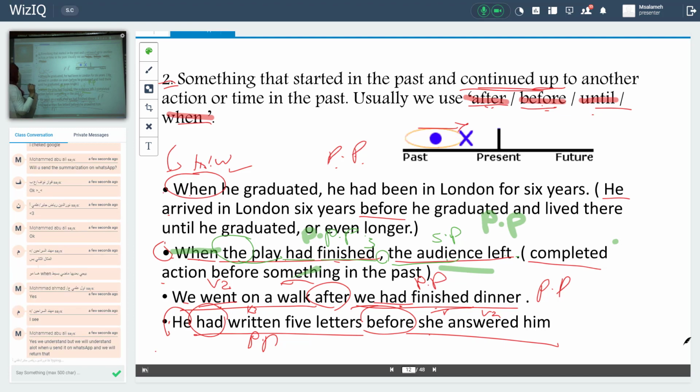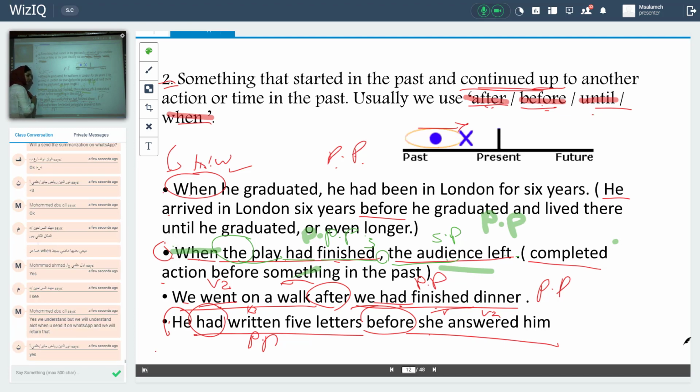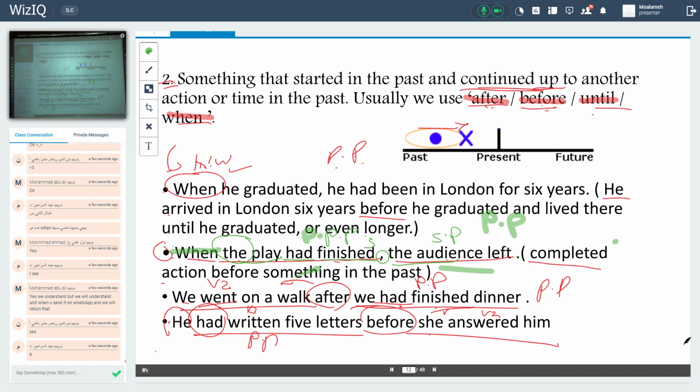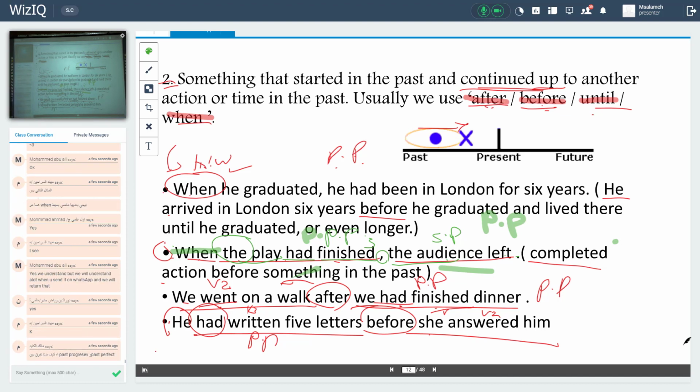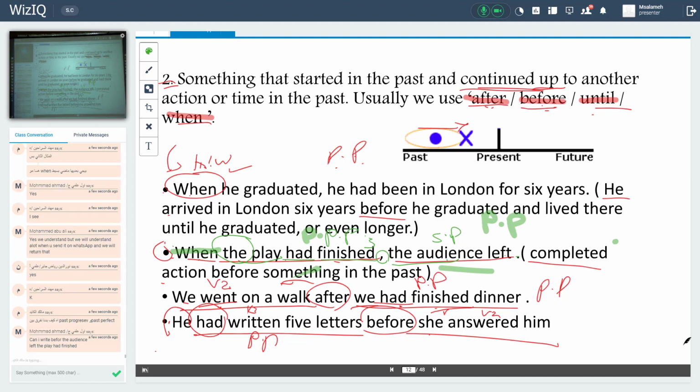Muhannad, it's clear, this sentence, you understand it? Yes, we understand, but we will understand a lot when you use it on WhatsApp, okay? Okay, Muhammad, I will send these pages to you on WhatsApp today, okay? Yes, okay.